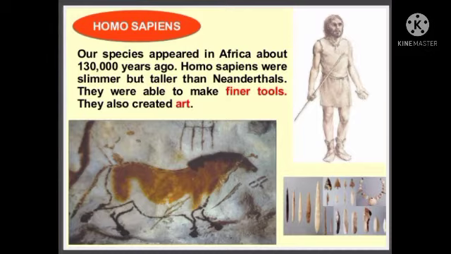They were able to make finer tools; see the example pictures they have given. They also created art. So these people made finer stone tools and created art also. We can also see in our country paintings and art of cultures like these.